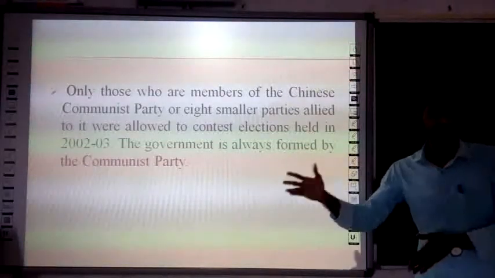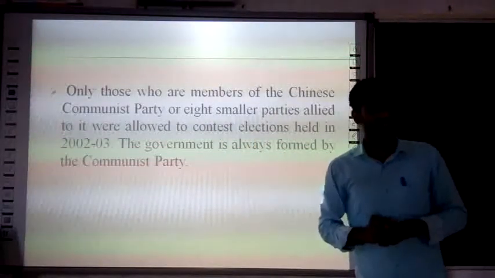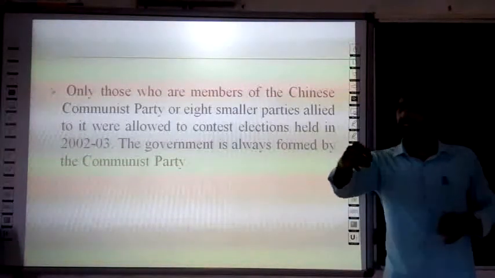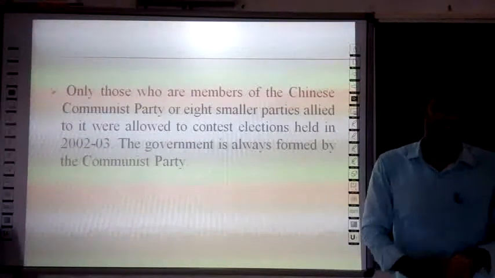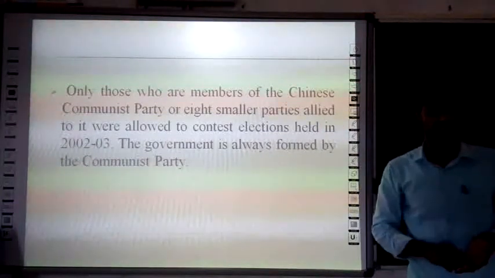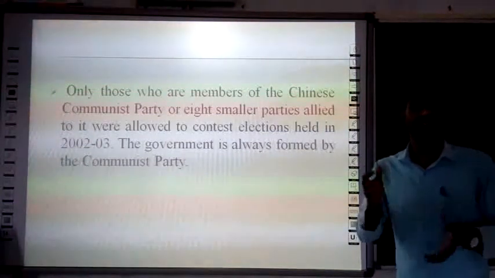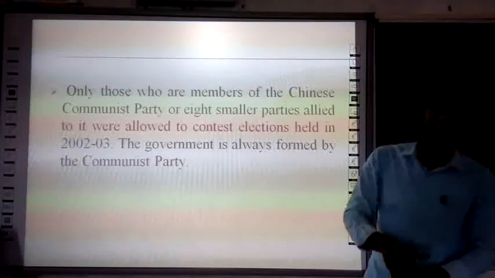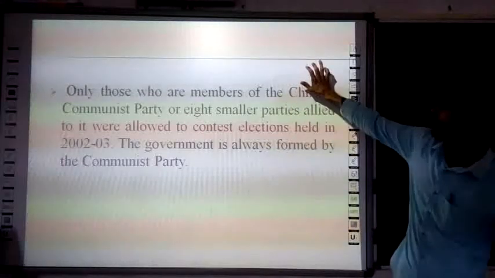So can we call it free and fair elections? Not at all. Elections were held every 5 years, but people do not have any serious choice at all. Now let's go to the second instance, that is Mexico.